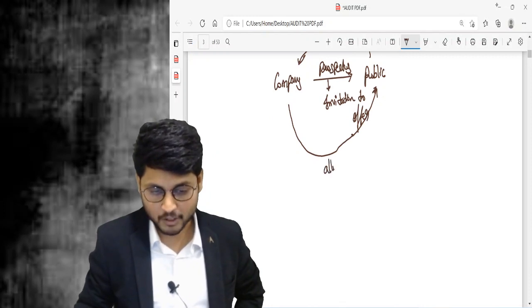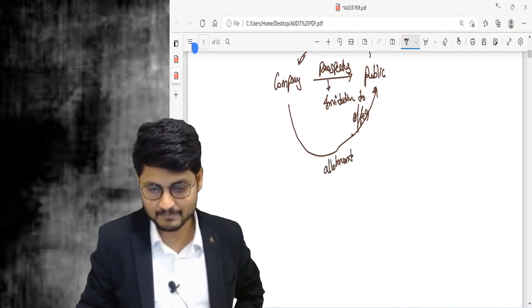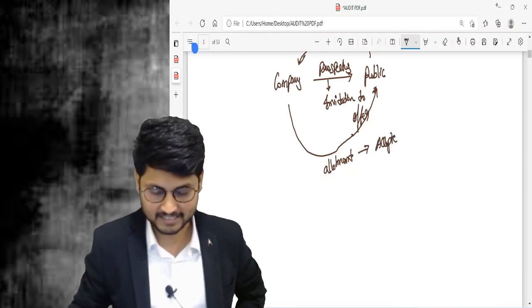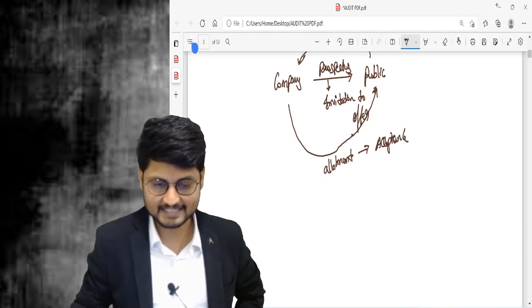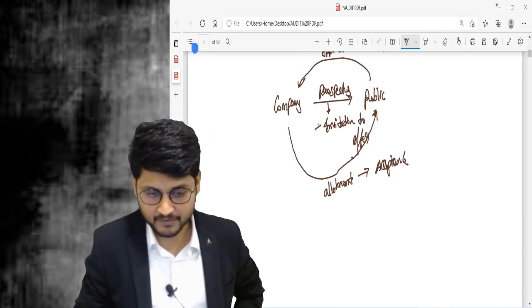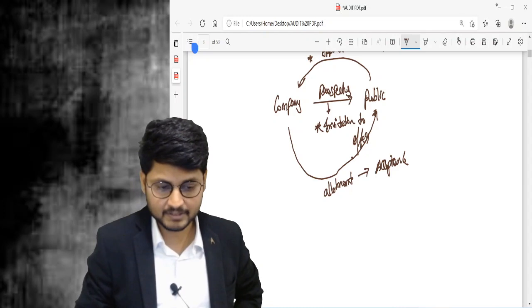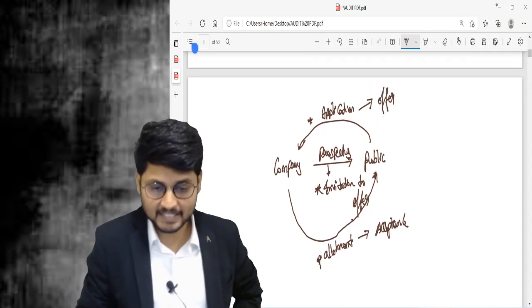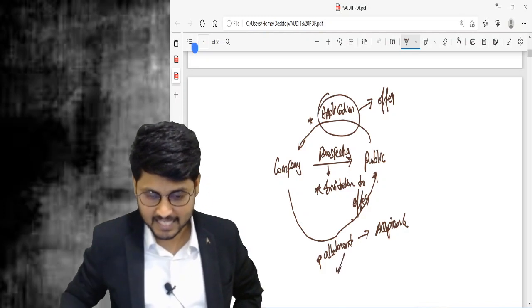It is called allotment. In simple contract terms, we can call it acceptance. An offer, when accepted, becomes a contract. So invitation to offer is the first one, offer is the second one, and allotment is the third one. The application, when accepted, becomes allotment.